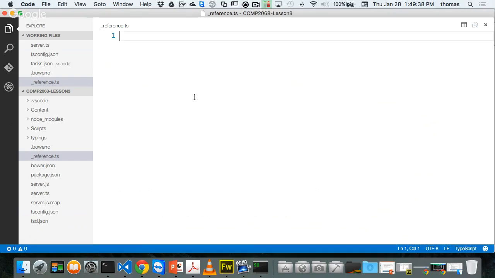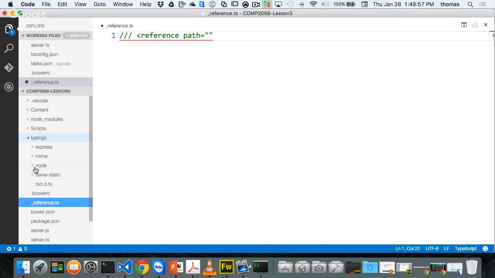So remember, to create a reference for TypeScript and type definition files, you need // and then in angle brackets, it's reference path equals to, and then where I'm looking for is inside my typings, there's a file called tsd.d.ts. I want to refer to that file. So it's going to be inside typings. It's going to be a file that's called tsd.d.ts.